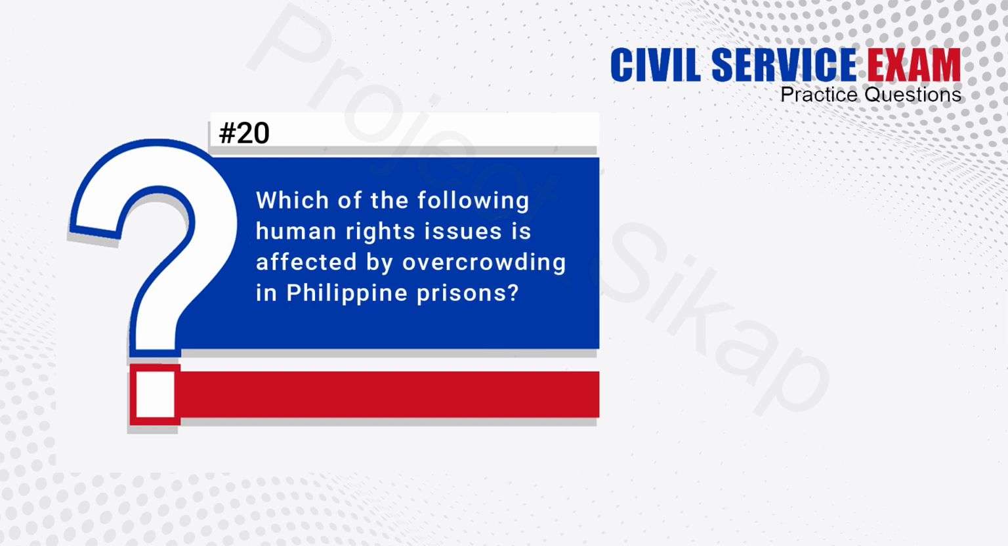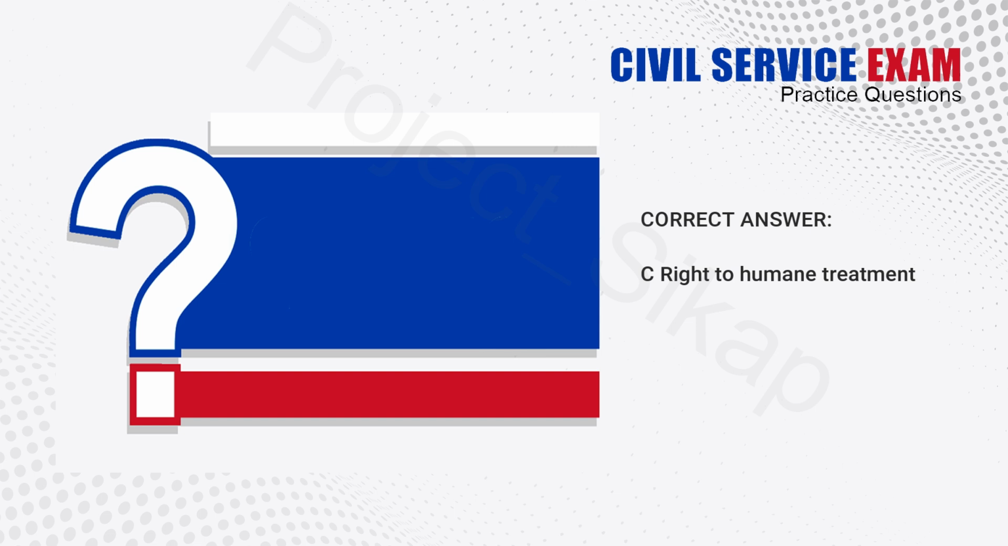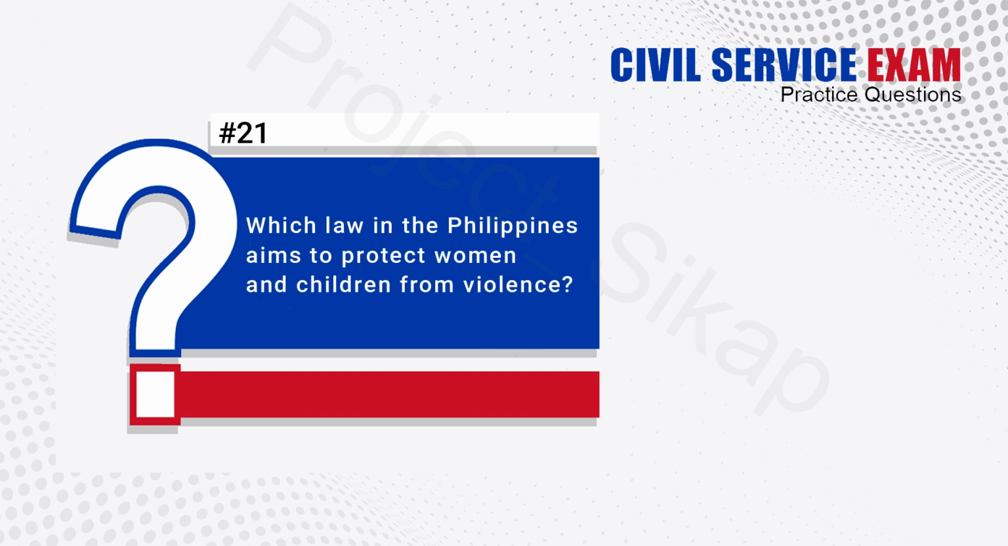20. Which of the following human rights issues is affected by overcrowding in Philippine prisons? A. Right to education. B. Right to free speech. C. Right to humane treatment. D. Right to vote. The answer is C. Right to humane treatment.